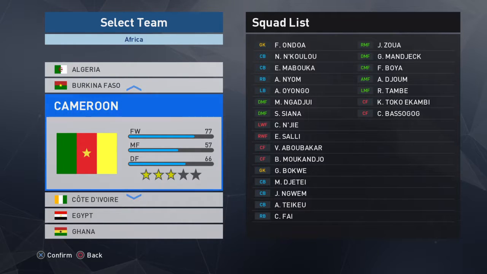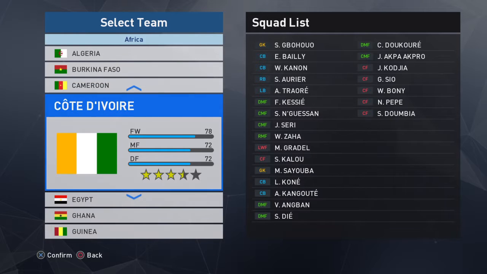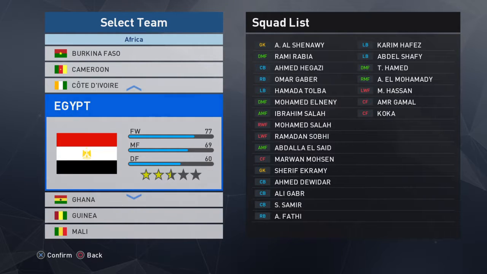Cameroon right here, as you can see, and then Cote d'Ivoire is another team in the tournament. Team Africa was already proper in the game, so you don't really have to do anything to that. Egypt, there's Egypt, and I may add that some of these players I've been editing. I have the CAF Champions League. I did some African club teams that I'm using for my CAF Champions League, and I've edited players on those teams within the game. So some of those players I just add to the national team because some of them were capped.